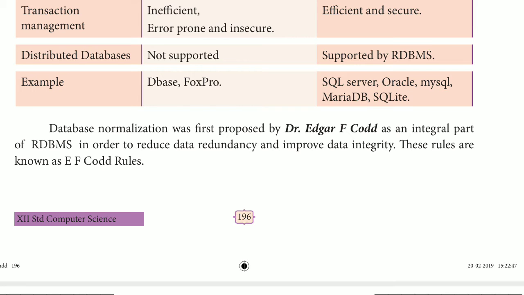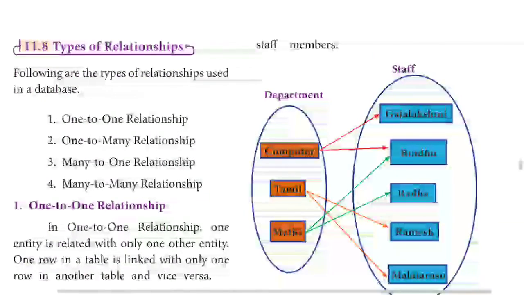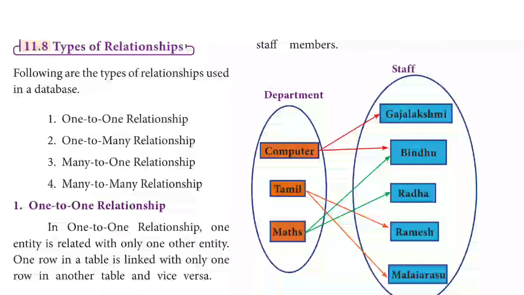Okay, these rules are known as Codd rules. So this person, Dr. Edgar F. Codd, is the person who introduced database normalization. So next is types of relationships: one to one, one to many, many to one, and many to many relationship.